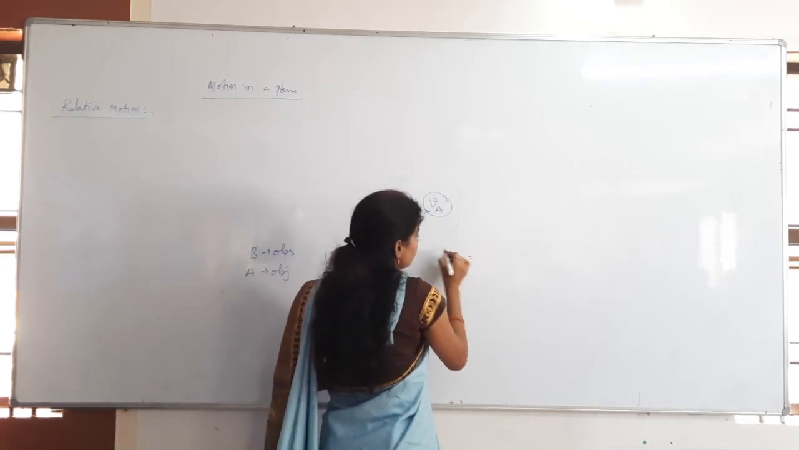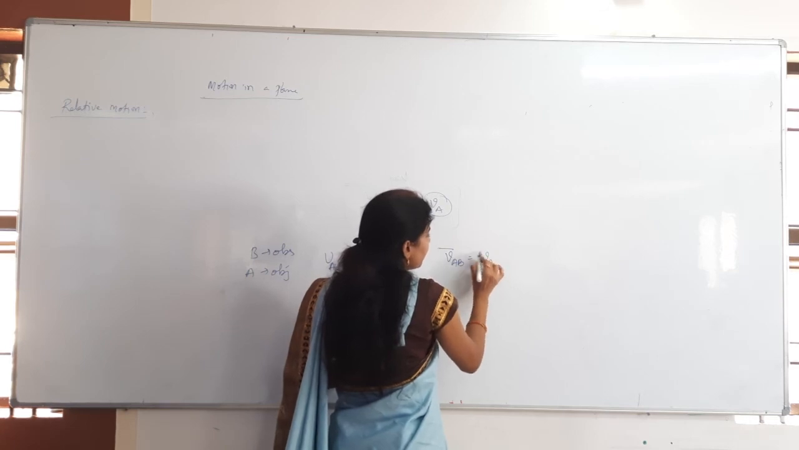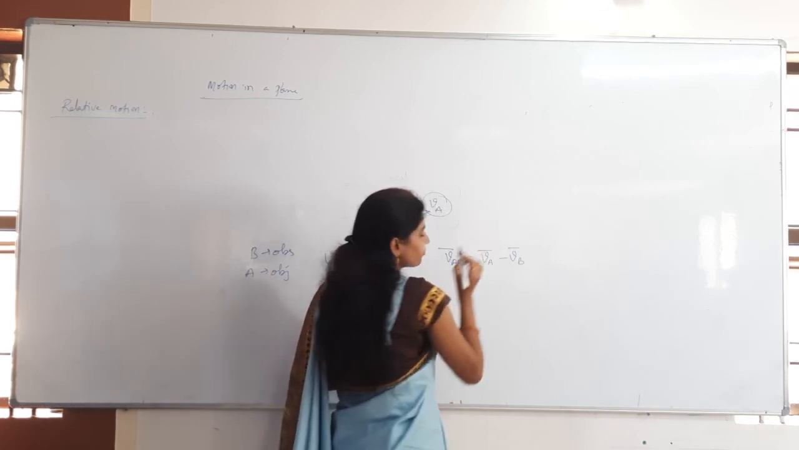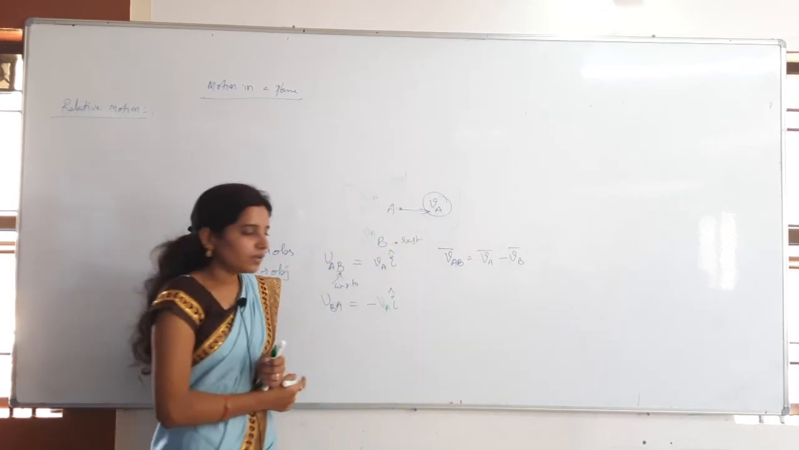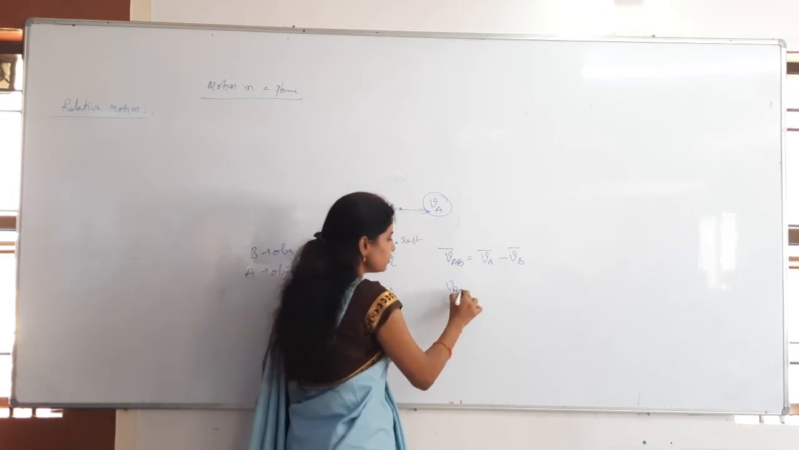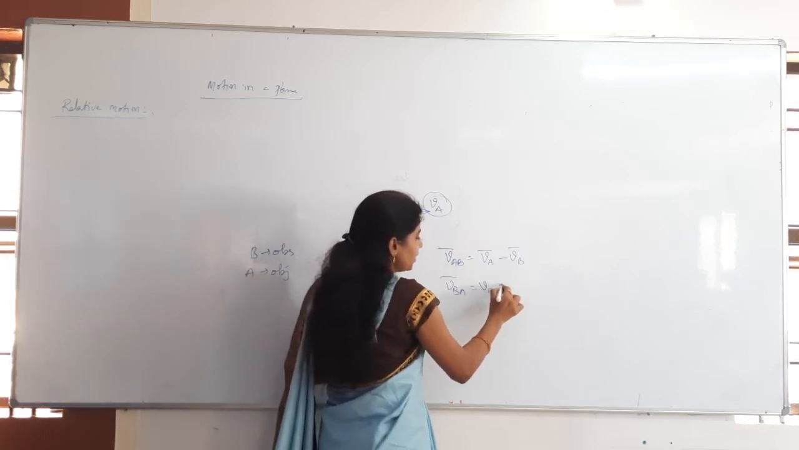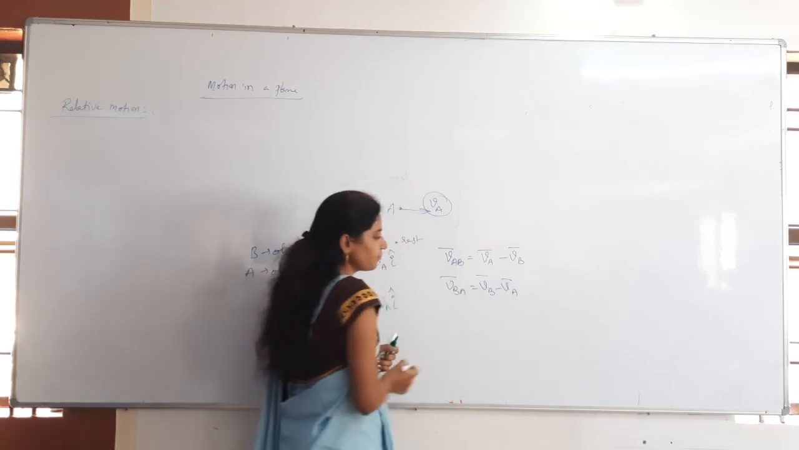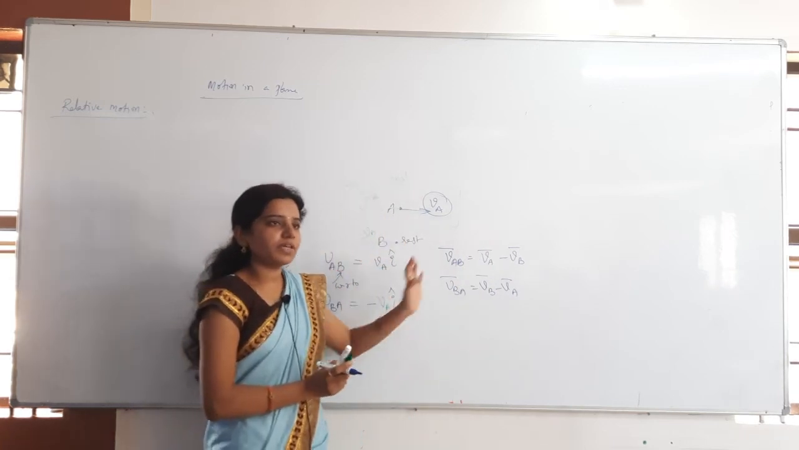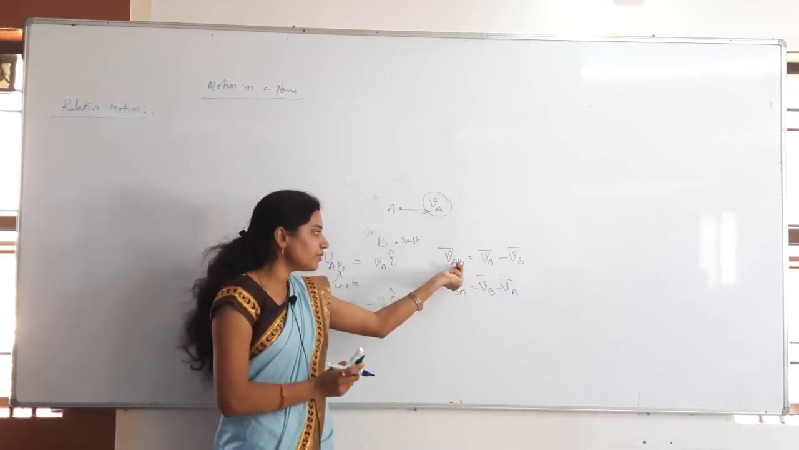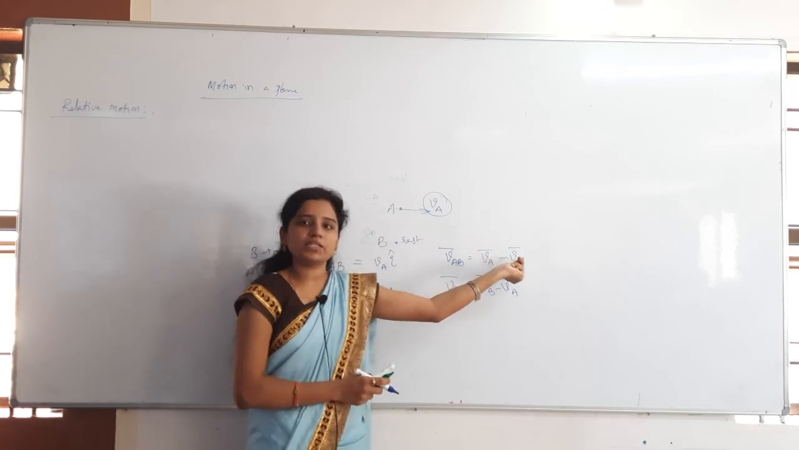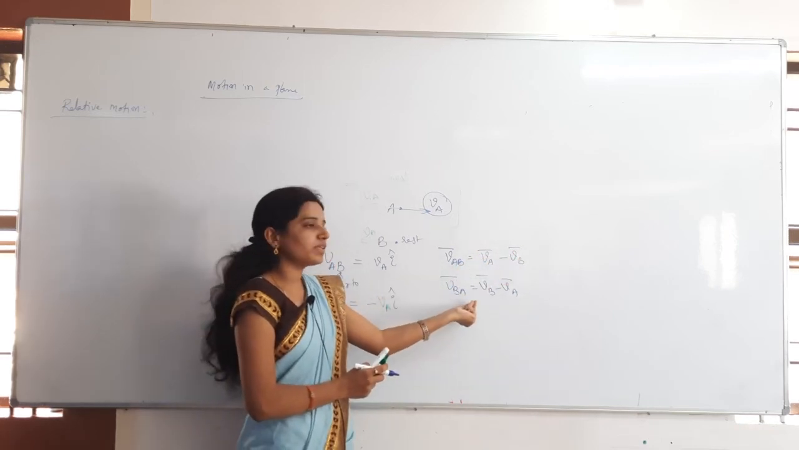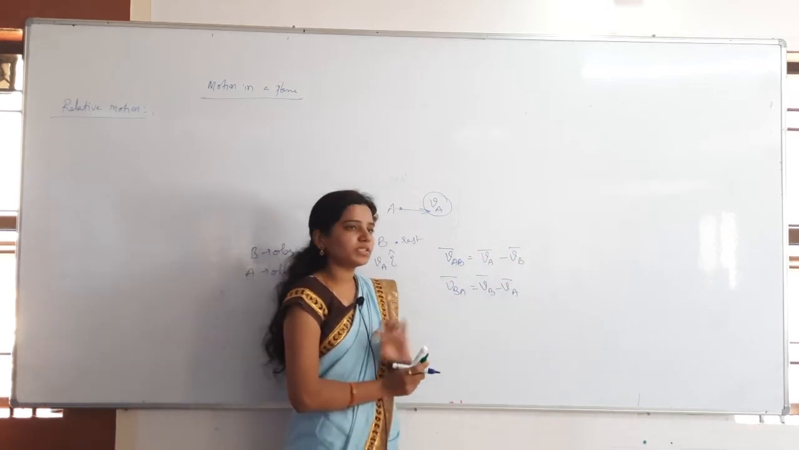Otherwise, the standard relative motion equations are VAB. What is the formula? VAB is equal to VA minus VB, and also VBA is equal to VB minus VA. Velocity of A with respect to B is VA minus VB. Velocity of B with respect to A is VB minus VA.